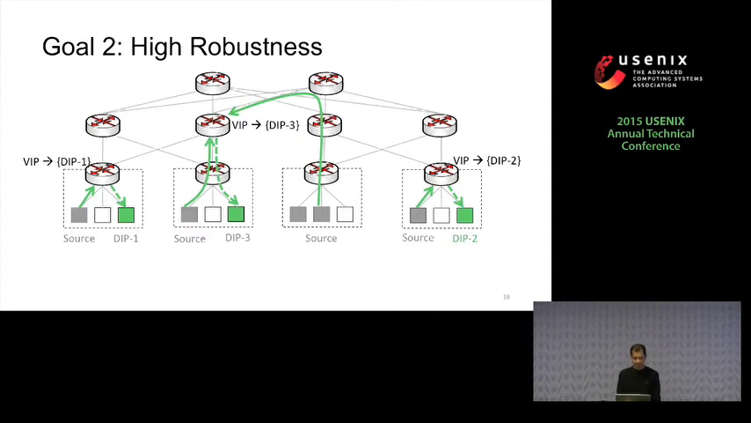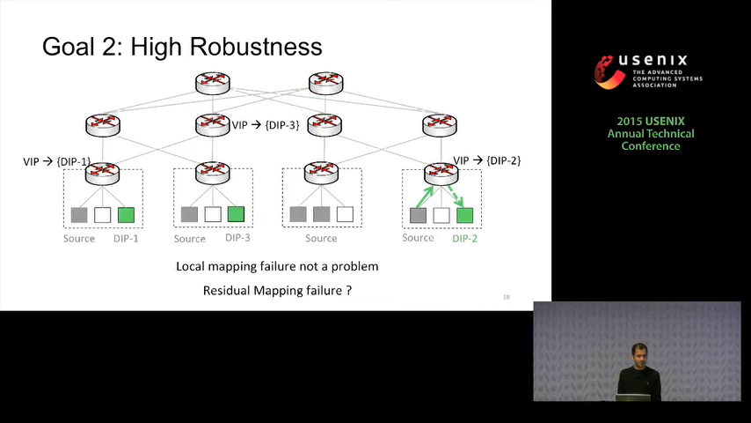So now changing gears, Rubik's second goal is to make the load balancer highly robust. It should be able to handle traffic even when individual local mapping and residual mapping fail. When local mapping fails, it's not actually a problem, because when the TOR fails, all the sources and DIPs under it also disappear, so it doesn't affect the availability of the service. But when the residual mapping fails, the traffic going to the residual mapping is now black-holed, and this could potentially affect the availability of the service. So Rubik needs to handle the traffic when the residual mapping fails.